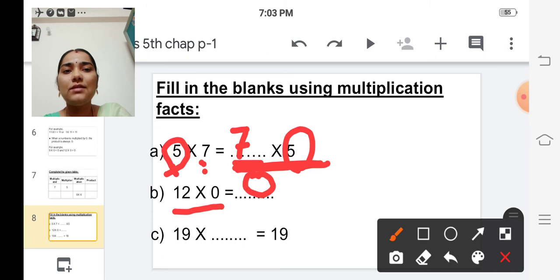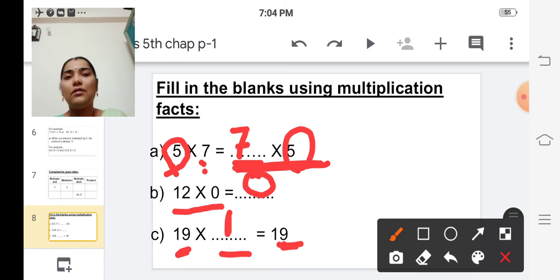The next one is 19 into dash is equal to 19. So the product is the number itself. So which number should come here? When a number is multiplied by 1, the product is the number itself, isn't it? So here 1. Okay, 19 ones are 19. Is it clear, children?